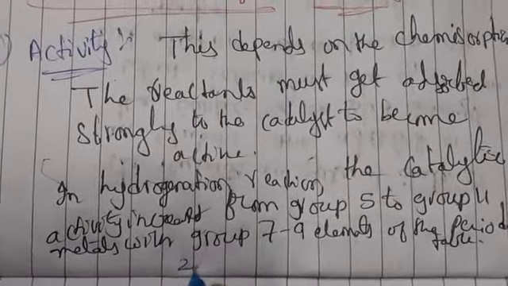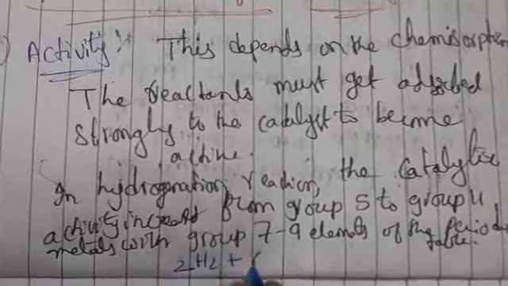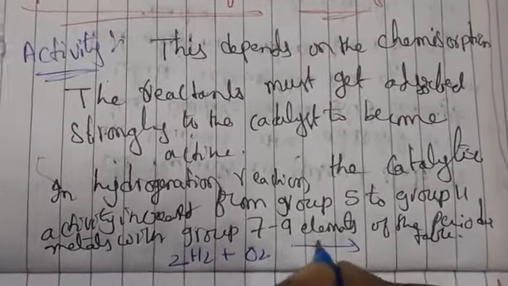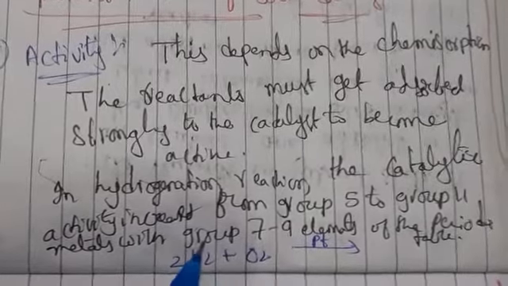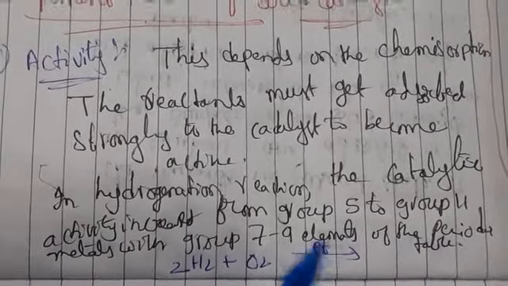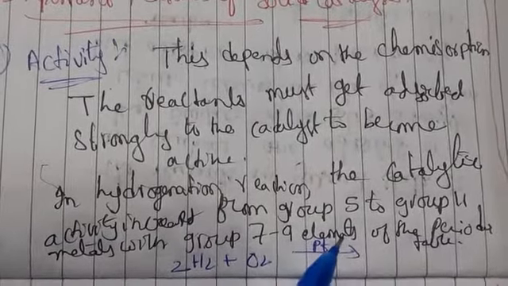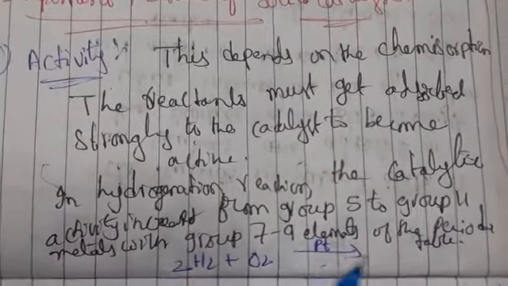Let us take the reaction 2H2 plus O2 in the presence of catalyst Pt. In a hydrogenation reaction, generally platinum is taken, a metal from group 5 to group 11.